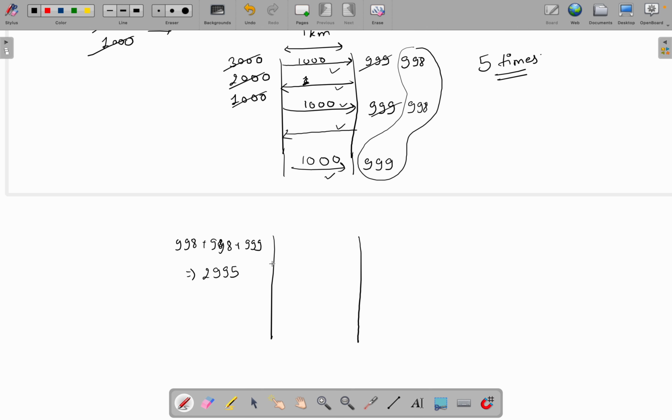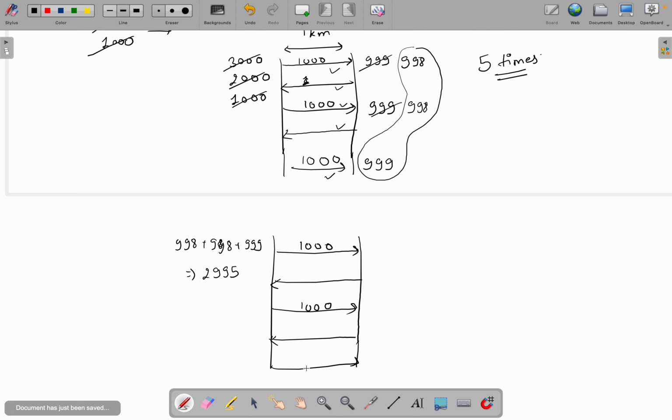So what will happen again, the camel has to move 5 rounds, because every time it will carry 1000 bananas on its back. So I will show you how many bananas at a time it will take. For the first round it will take 1000 bananas, for the second time it will again take 1000 bananas, and for the third time it will take the remaining 995 bananas. So again 5 times it is moving.